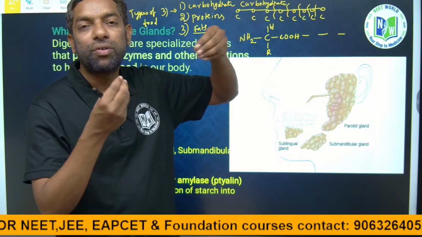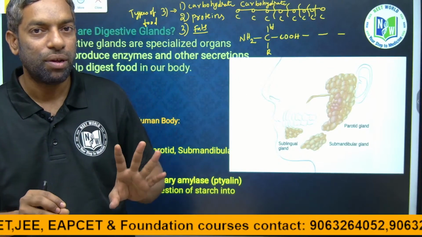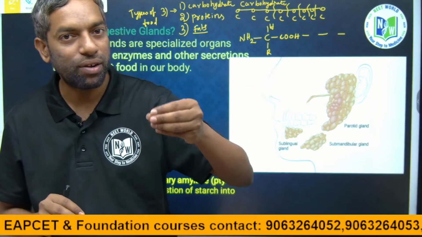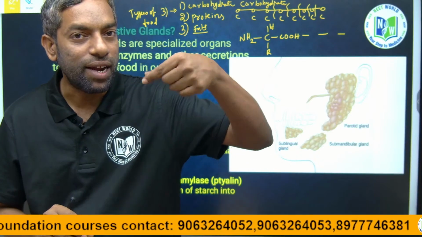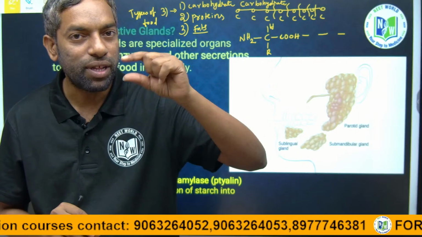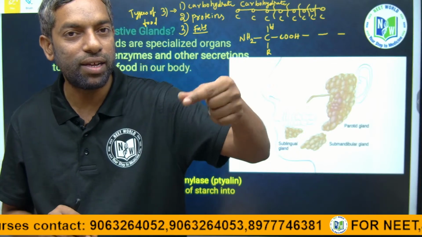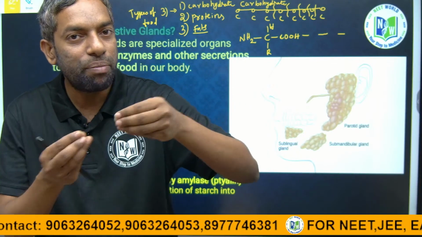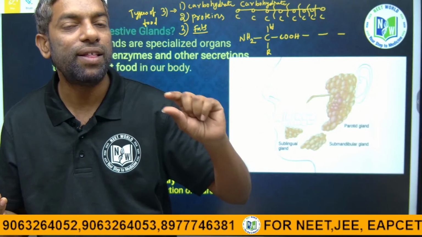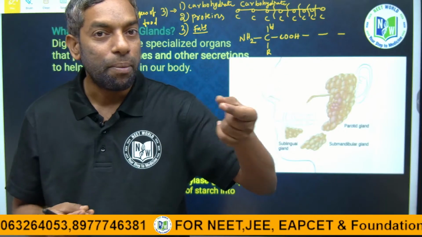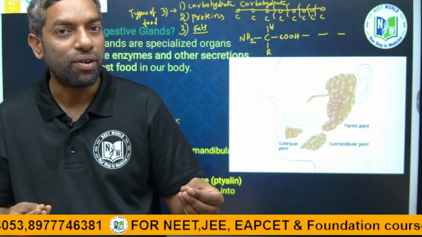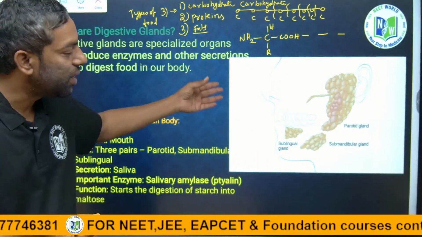Carbohydrates are going to be digested in the mouth, but protein digestion will not take place in the mouth. In the mouth there are salivary glands, and they release the enzyme ptyalin. They do not break down proteins, they can only break down carbohydrates. So in this way the protein reaches the stomach.